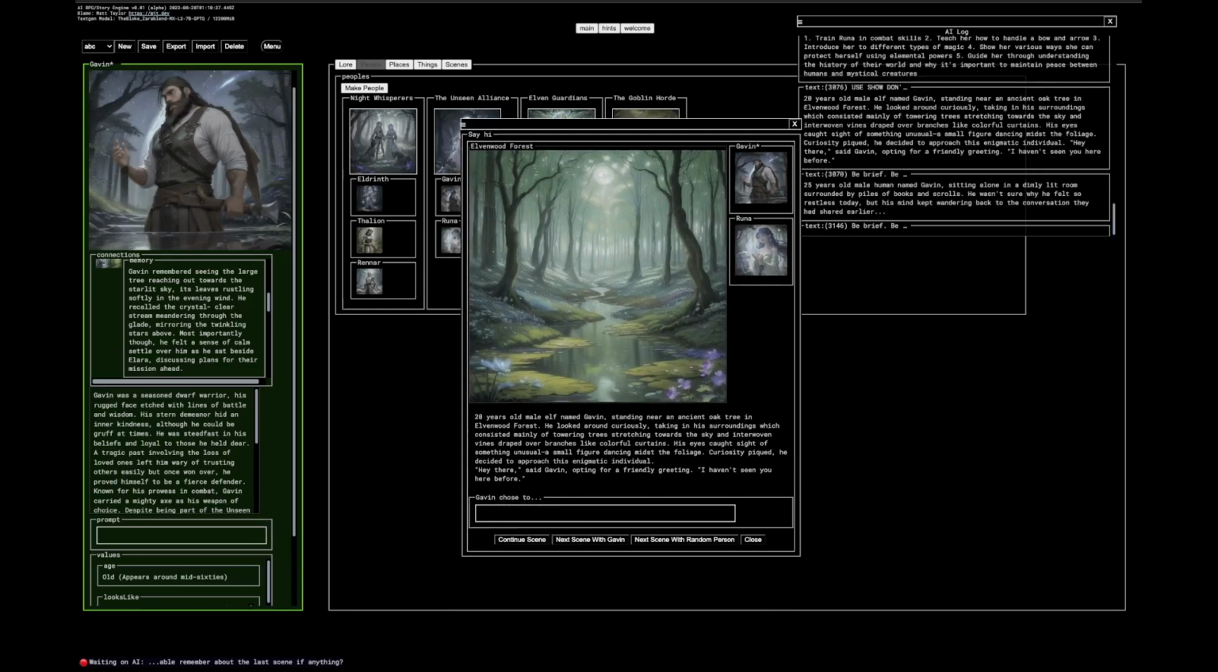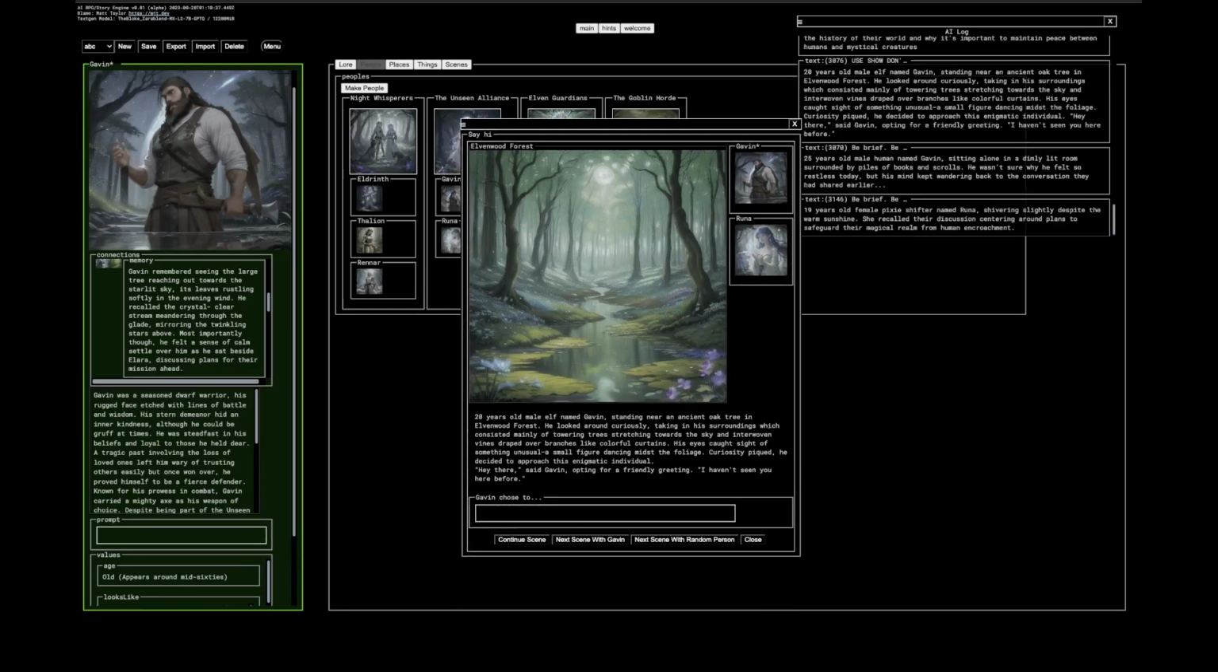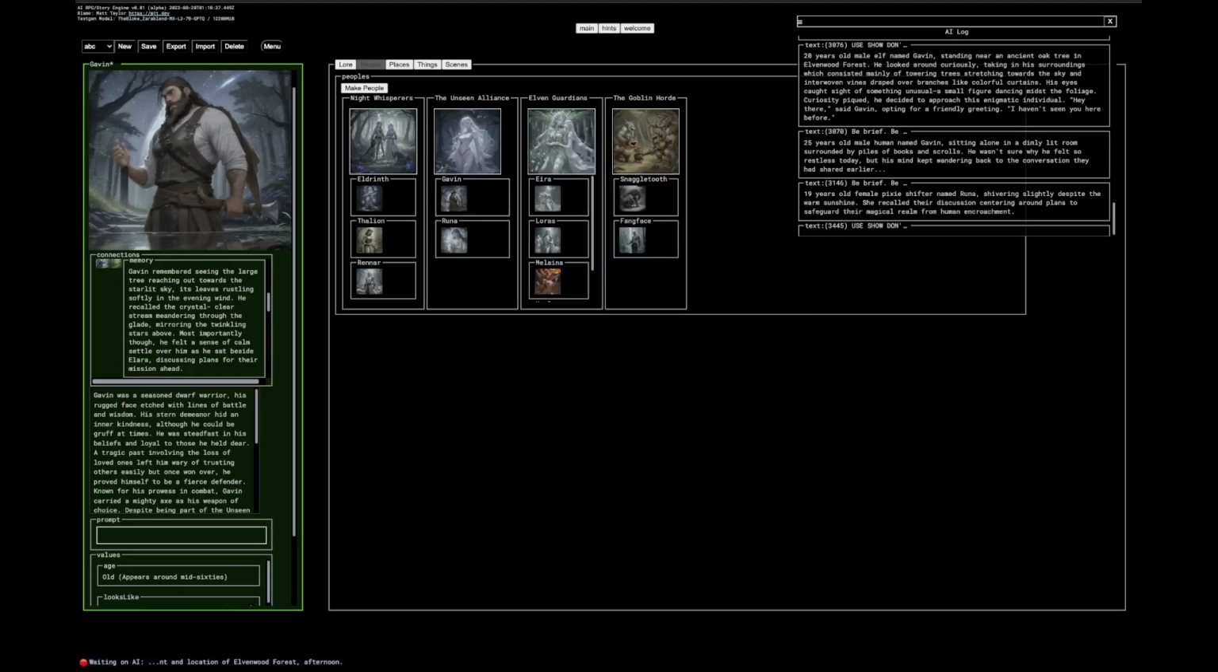Twenty years old, male Gavin, standing near the ancient tree. He looked around curiously, taking in his surroundings. His eyes caught sight of something unusual, a small female. Hey there, he says, I haven't seen you here before. What's your name? Ask her what her name is. So let's have a little conversation with good old Runa.